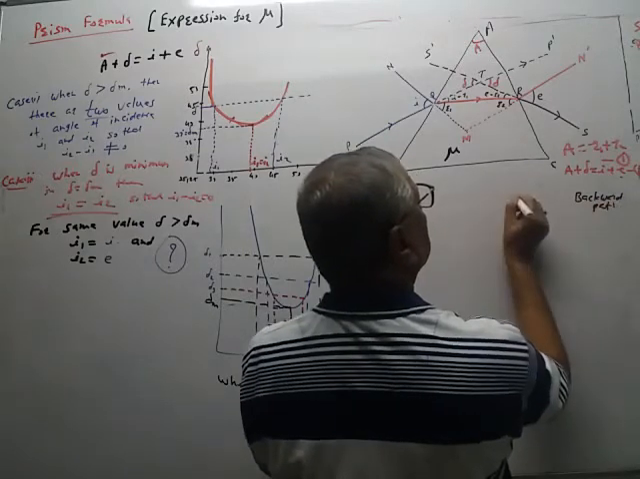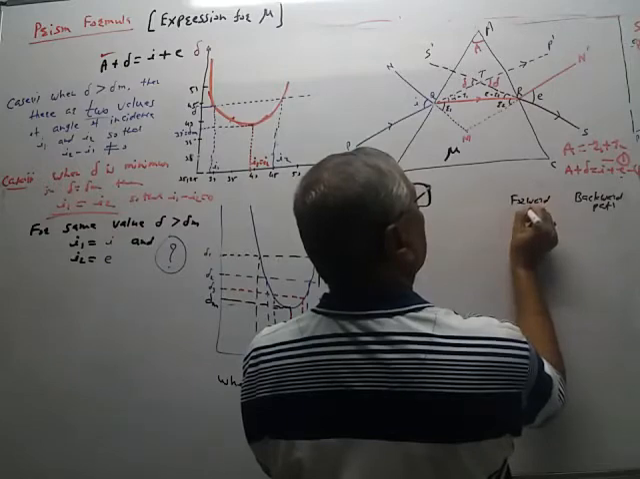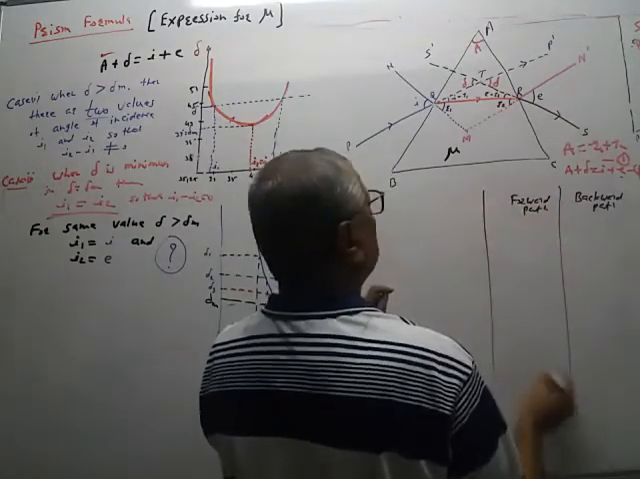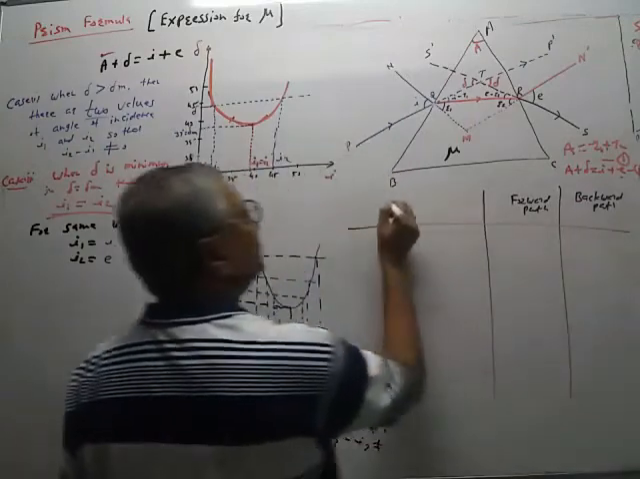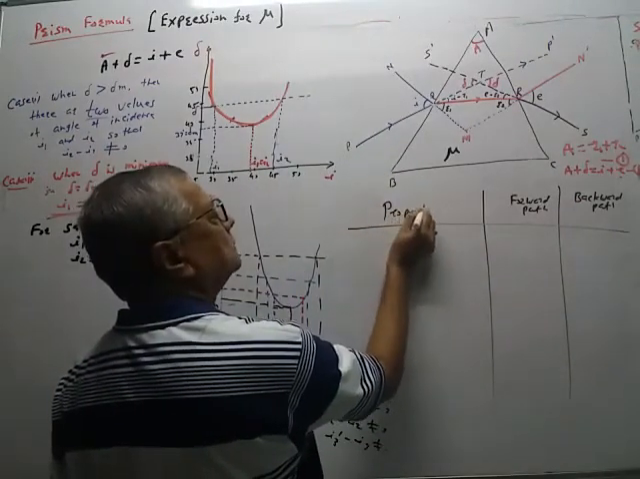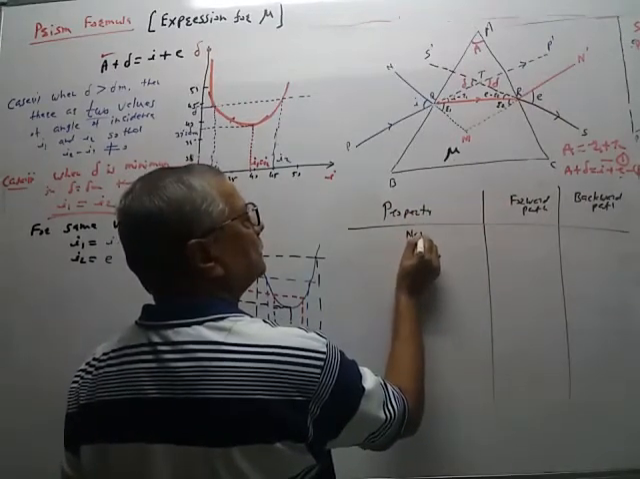Backward path. Forward path. Property. Forward path, now I will write first.